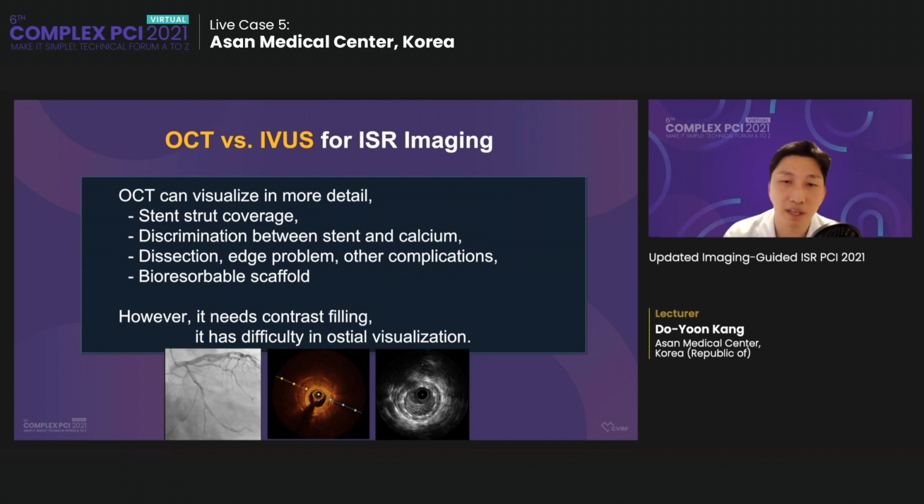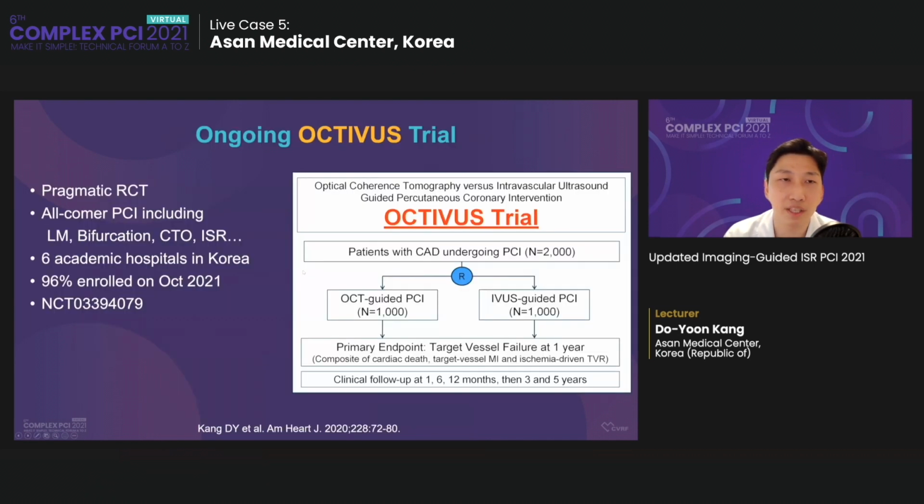So OCT and IVUS has advantages and disadvantages. And the ongoing OCTIVUS trial with the all-comer PCI, including main bifurcation, also ISR, comparing OCT versus IVUS guided PCI, will be able to give you some more information about the role of OCT versus IVUS in ISR PCI.